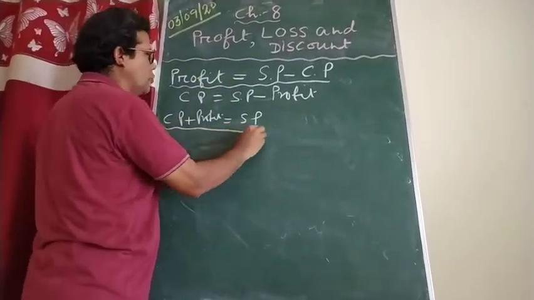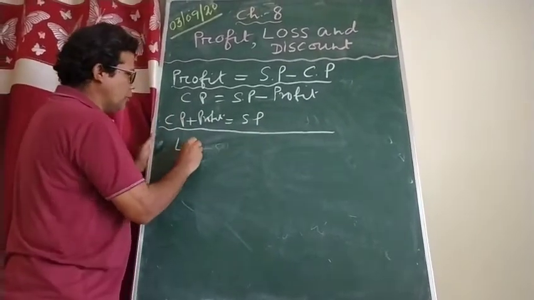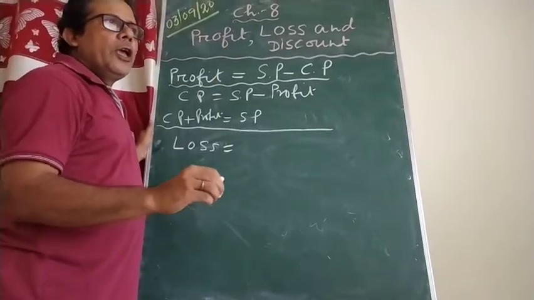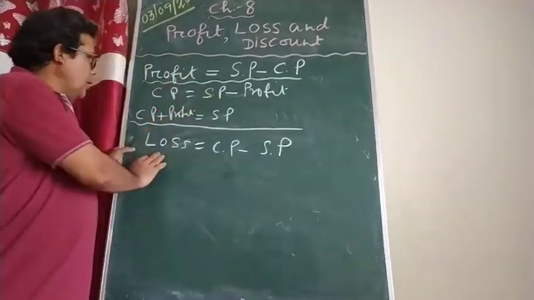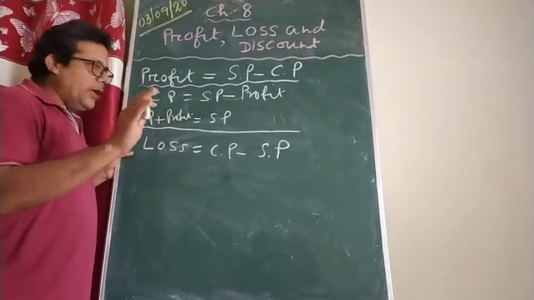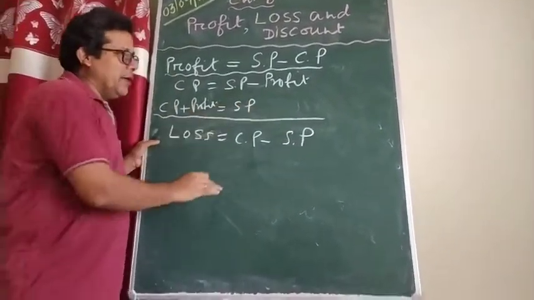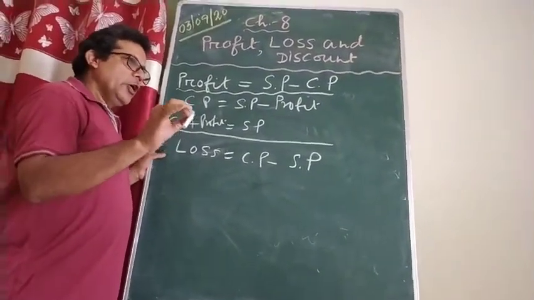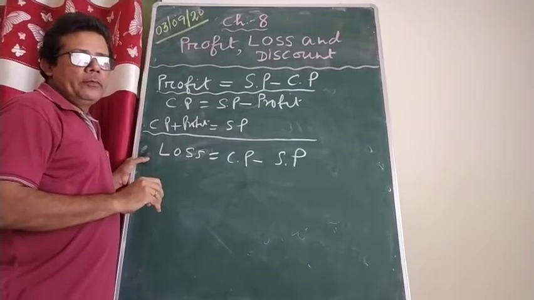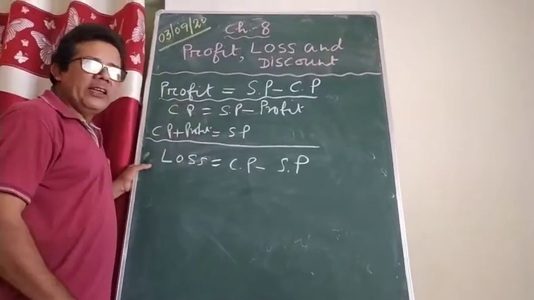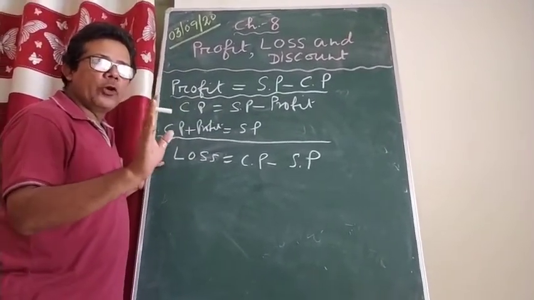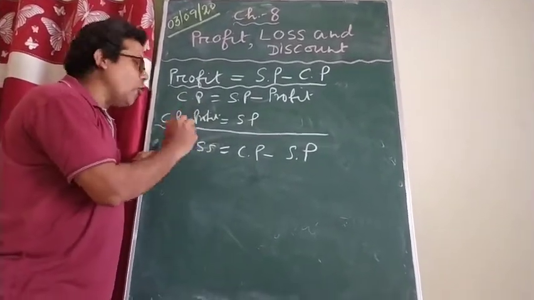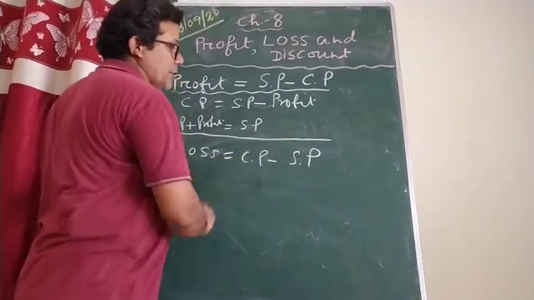Now I am coming to loss. Loss means when you purchase something at a higher price and sell it at a lower price. When CP is more than SP, that is called loss. Like, you bought something for rupees 10 and sold it for rupees 8. Are you gaining any money? No, you are not gaining. What happened? 2 rupees have gone from your pocket. That is called the loss. So loss equals CP minus SP.